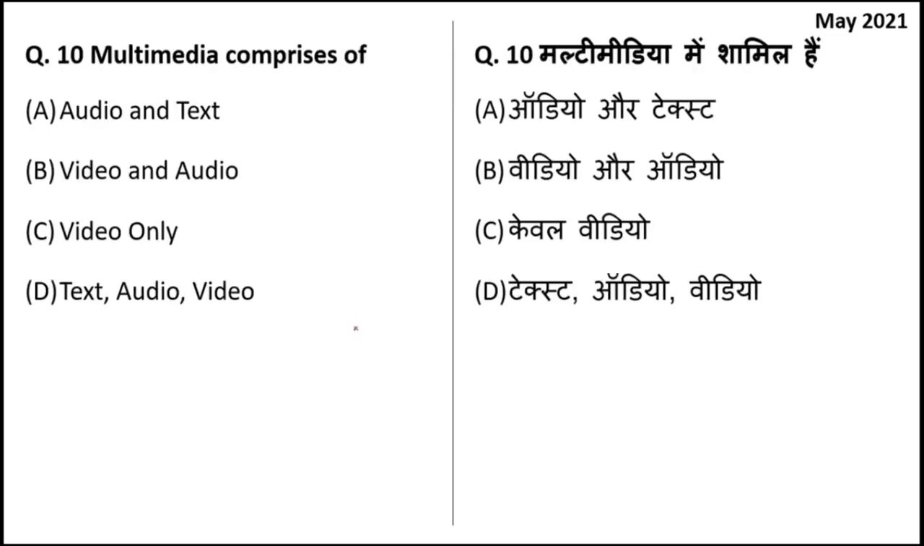Multimedia comprises of. So what does a multimedia comprise of? Audio, text, video only, or text, audio, video. So a multimedia comprises of all these things. Multi means many and media means the medium of communication. So if you are using multiple mediums of communication, you are using text also, audio also, video also, all these things, if you are combining multiple mediums, it is called multimedia. For example, slides, you see, PowerPoint slides, they are a very good example of multimedia.